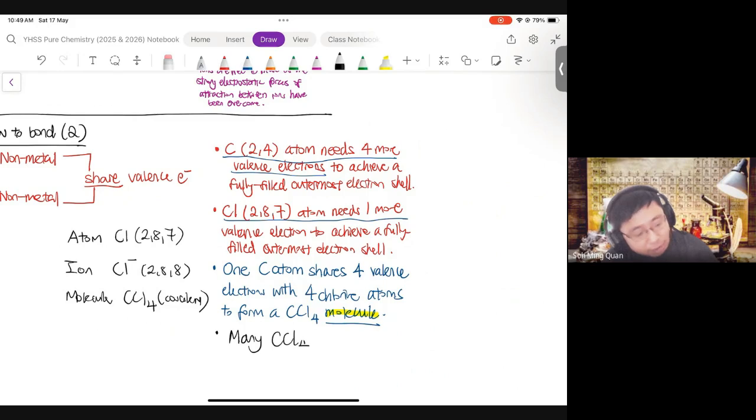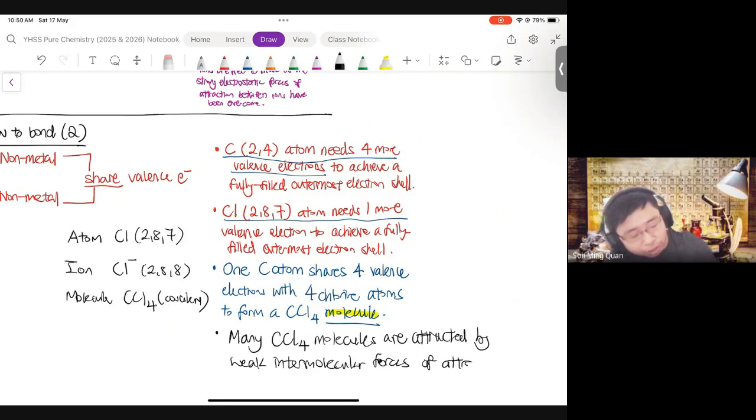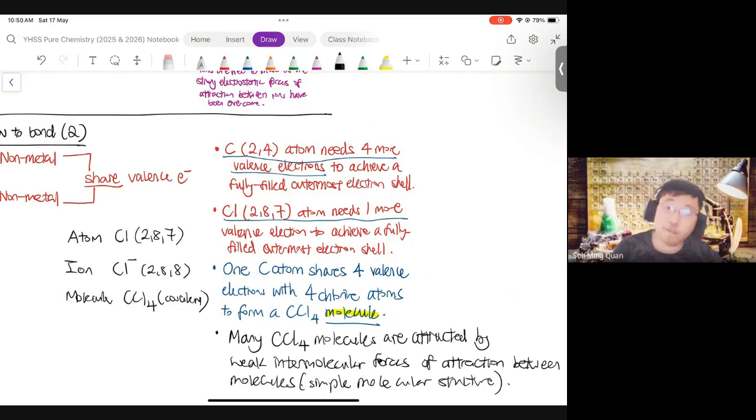Many CCl4 molecules are attracted by weak intermolecular forces of attraction between molecules. This is called the simple molecular structure. Okay, so that's CCl4 for you. It's made up of many small CCl4 molecules which are attracted to one another by the intermolecular forces of attraction